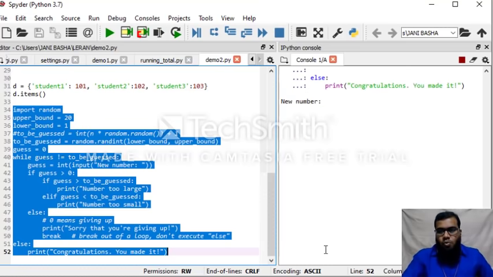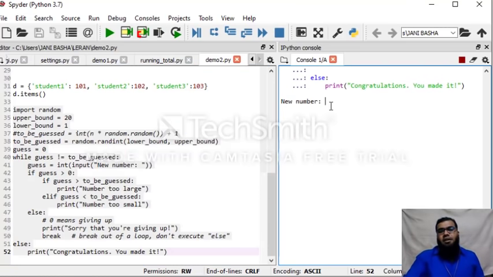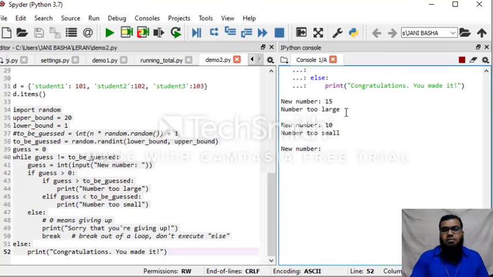This time the program is asking for a number to enter. I entered 15. When I entered 15, the program is saying that the number is too large. So I need to come down and give a number, in between 10 to 15. I think I'll give 10. It is saying the number is too small. That means definitely the number guessed by the program is in between 10 and 15.